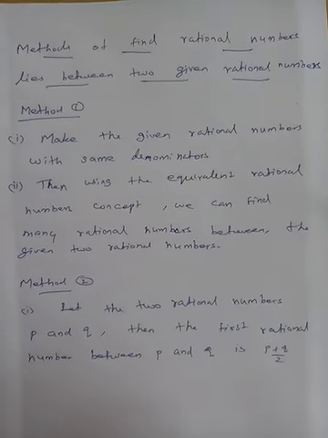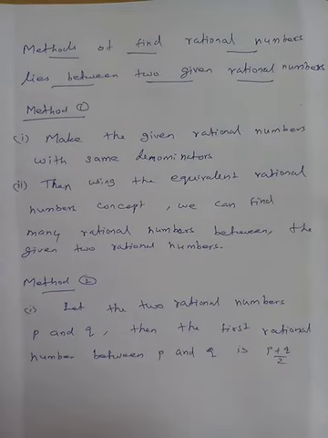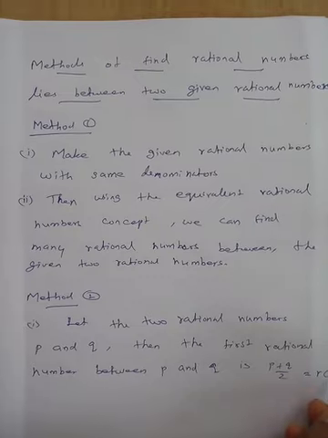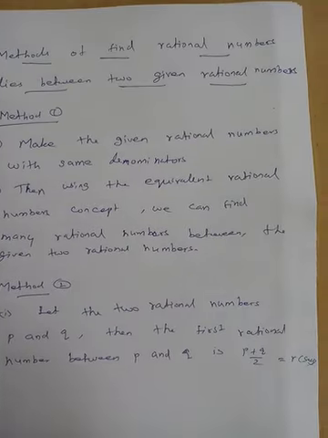Find the mean of the numbers: both numbers added and divided by 2. That's the mean of the numbers. Consider this number as R.